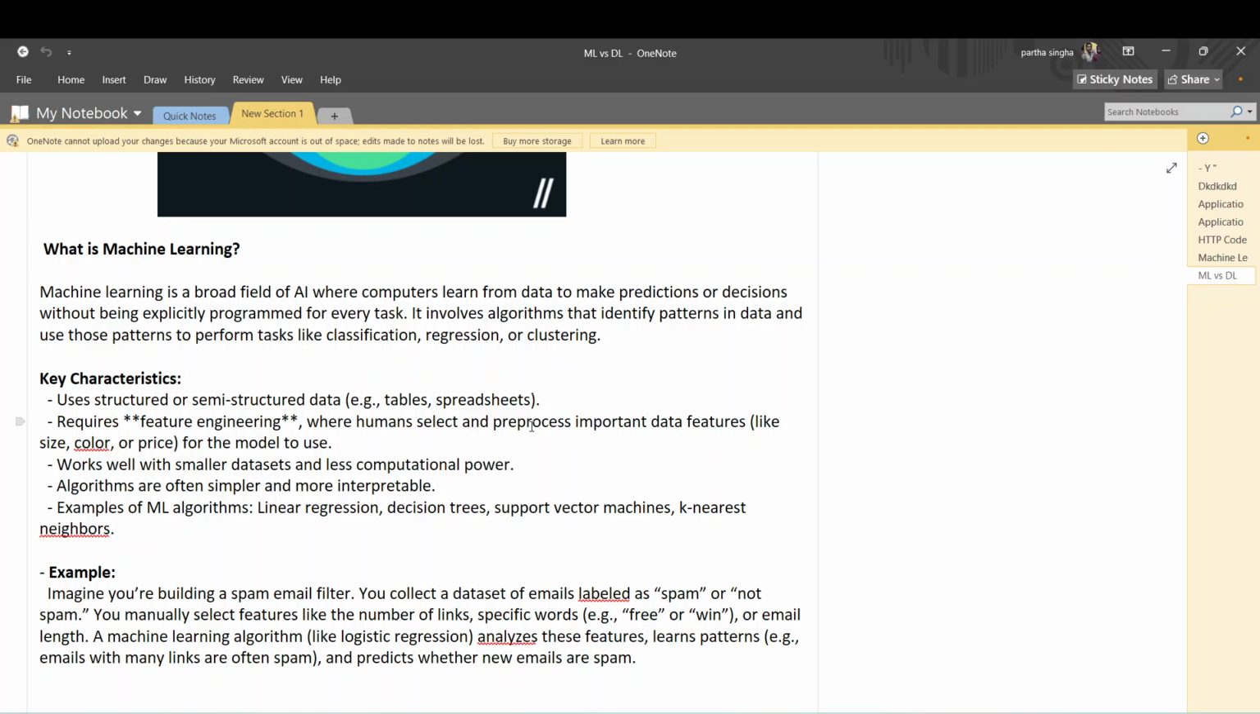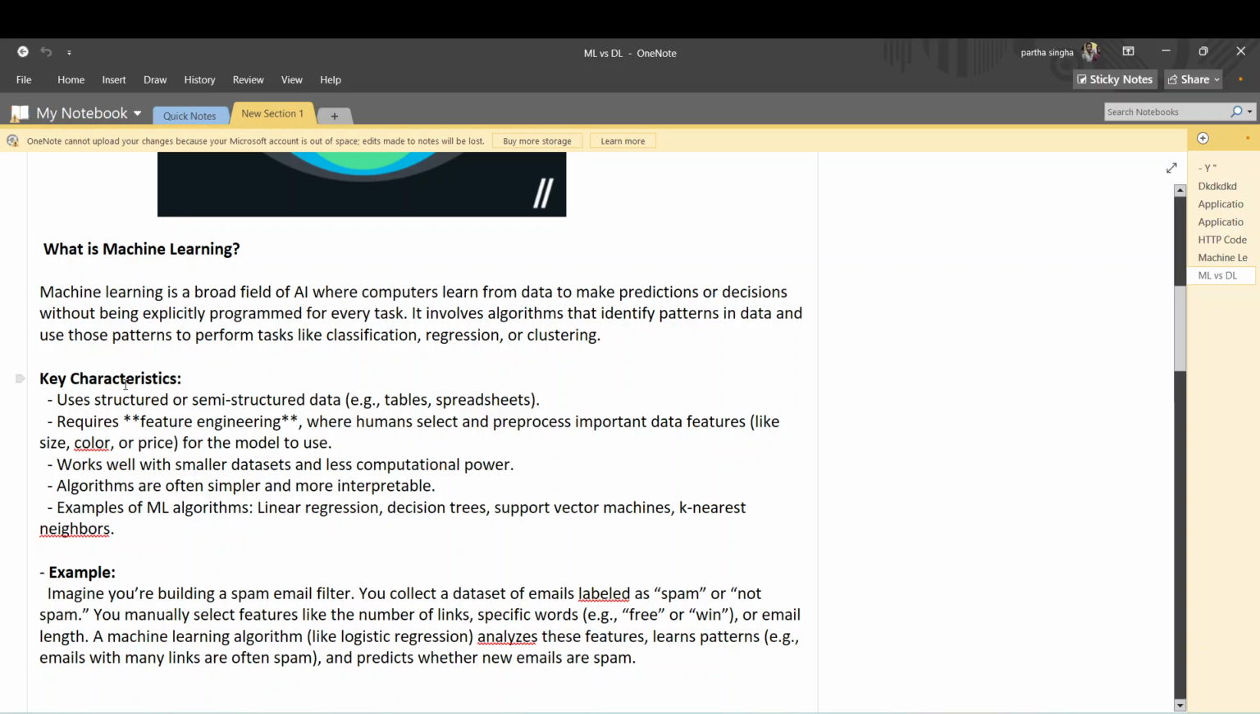It involves algorithms that identify patterns in the data and use these patterns to perform tasks like classification, regression, and clustering. In a later video we will see what clustering, regression, and classification are. If you don't know exactly what machine learning is, I made a video on what machine learning actually is. Please go and watch that video.